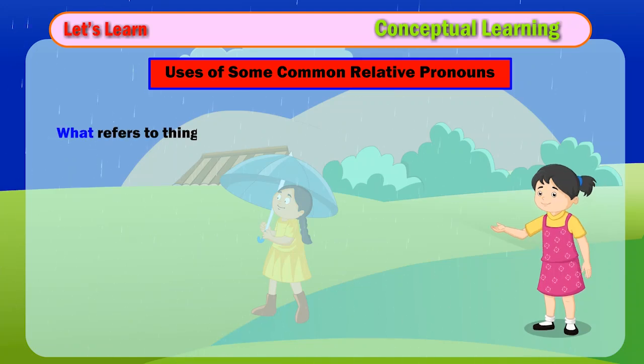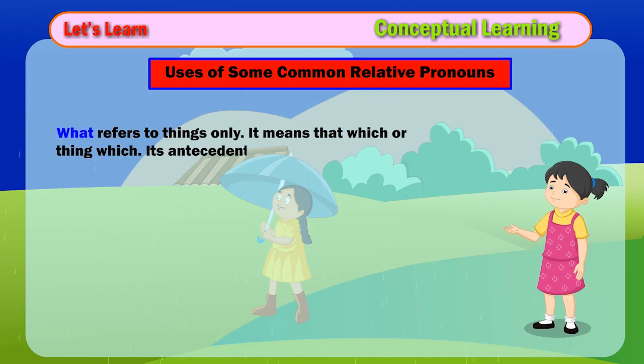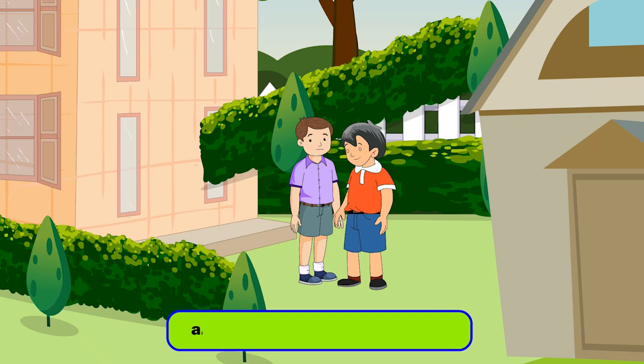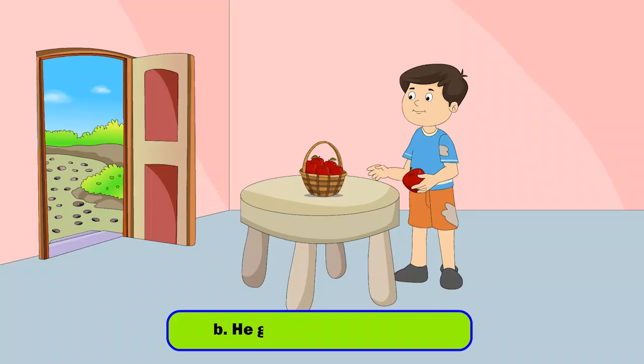What refers to things only. It means that which or thing which, when its antecedent is not stated. Examples: A. What matters most is honesty. B. He got what he wanted.